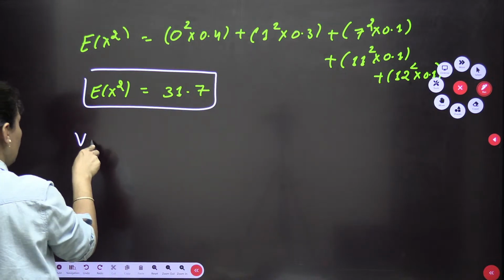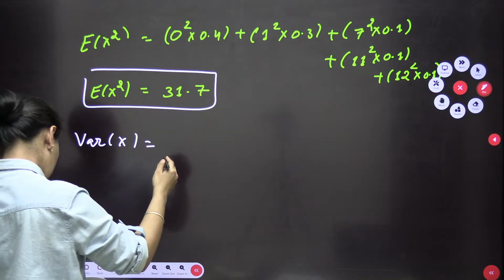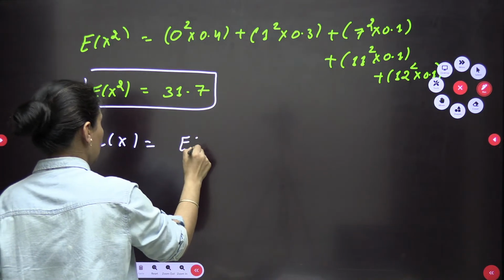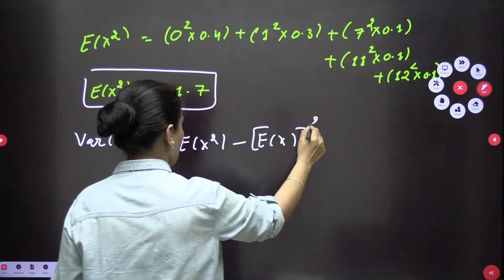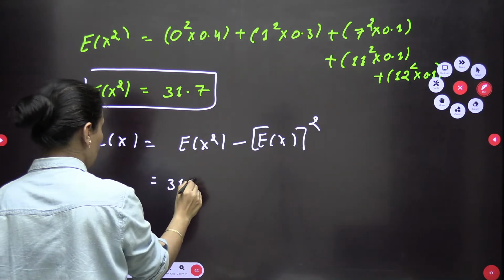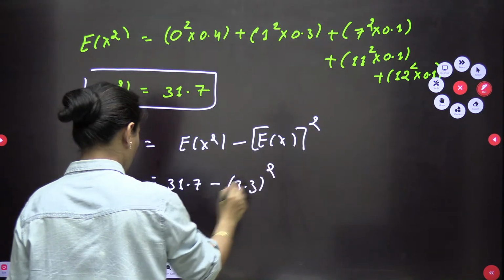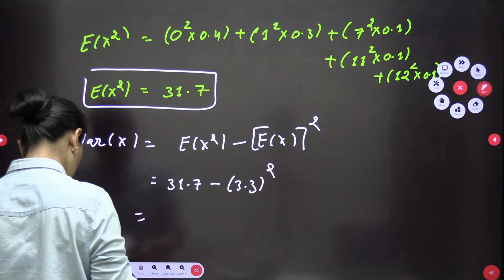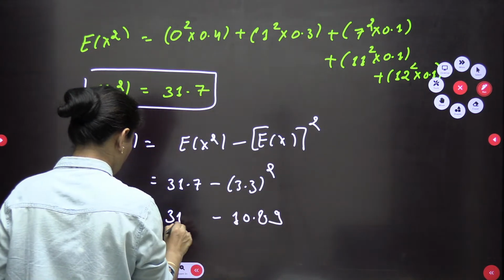I am looking for the variance of x. So variance is, we can write down, I calculated also: expected of x square minus expected of x whole square. This is 31.7 and this is 3.3 whole square. So when you solve, this is 10.89 something and this is 31.7.